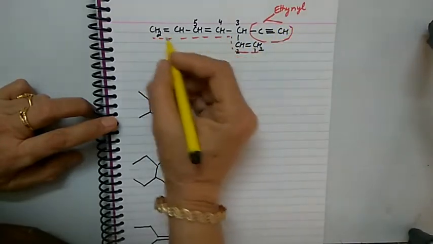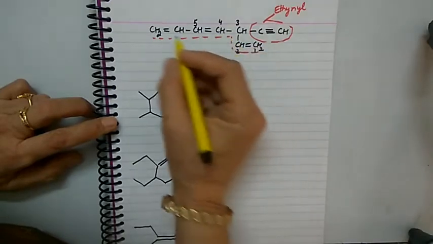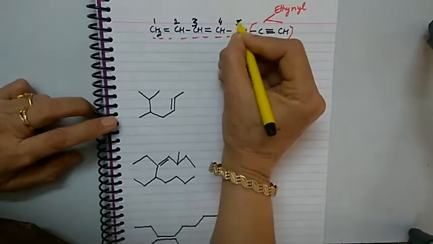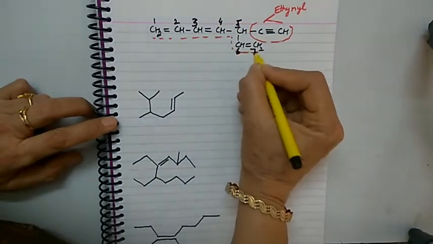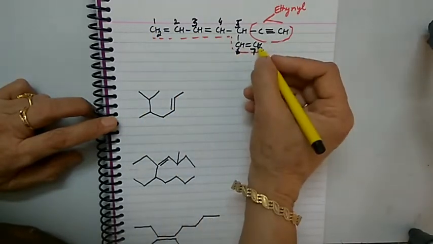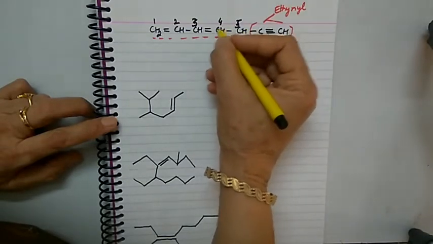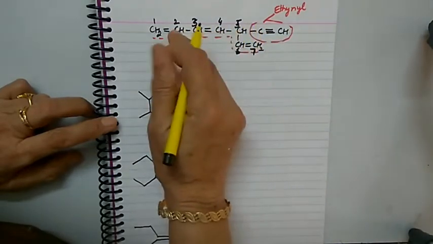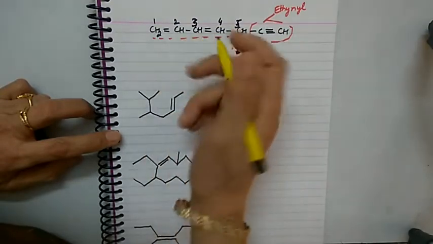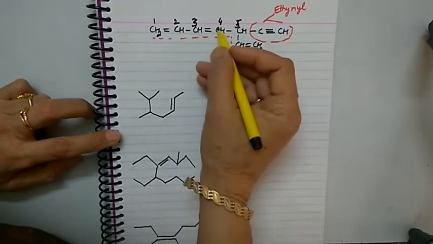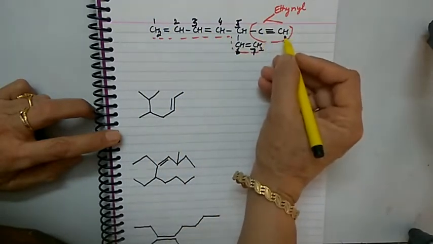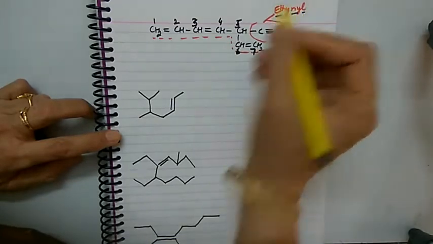So numbering can be done so that we follow the lowest set of locants. So it is 1 2 3 4 5 6 and 7. So double bonds are coming at position 1, 3 and 6. If I number from this side, 1, 2, 3, 4, 5, 6. From here they are coming 1, 4, 6. So we select the lowest set of locants. At second position, it is getting the lower number. From this side we are getting the number 4. So we prefer the numbering from this side. So this at position 5, ethynyl, it becomes the substituent.